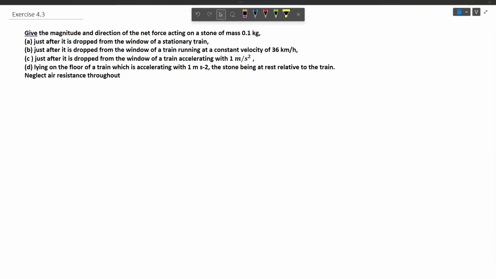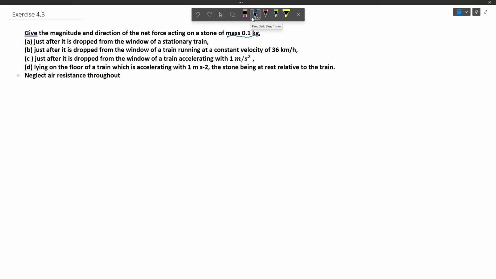The question says: give the magnitude, direction and net force acting on a stone of mass 0.1 kilogram (a) just after it is dropped from the window of a stationary train. (b) Just after it is dropped from a window of a running train at a constant velocity. (c) Just after it is dropped from a window of a train accelerating with 1 meter per second square. (d) Lying on the floor of a train which is accelerating with 1 meter per second square, the stone being at rest relative to the train. We have to neglect air resistance throughout.